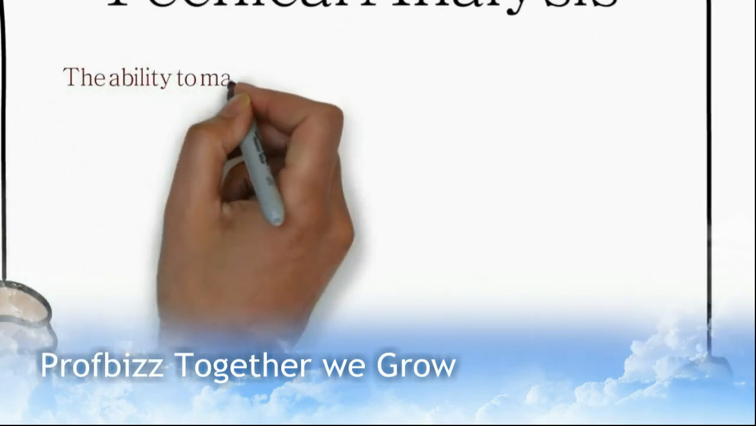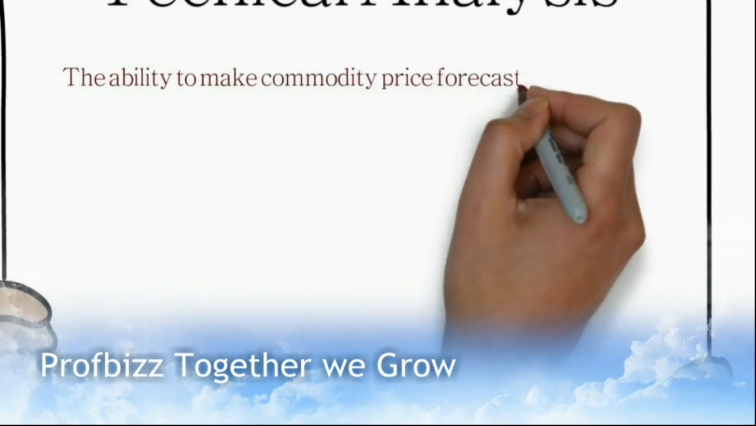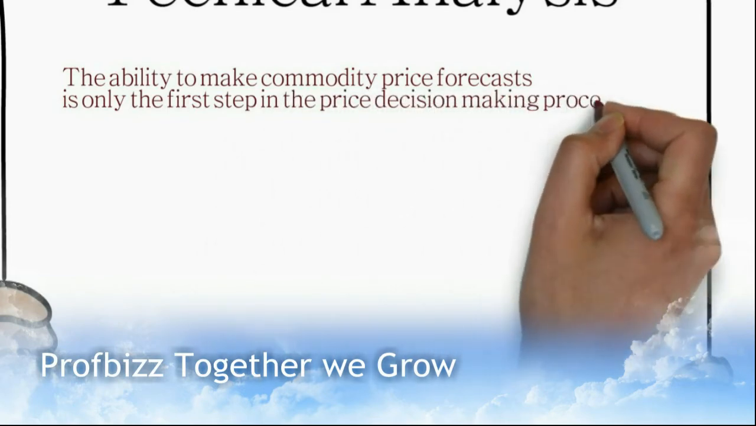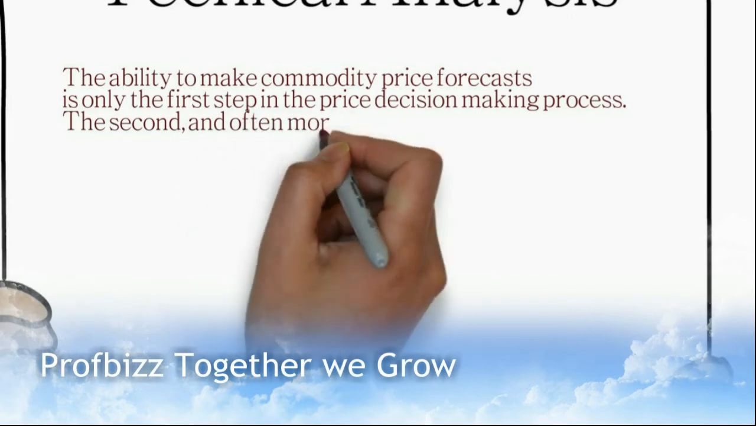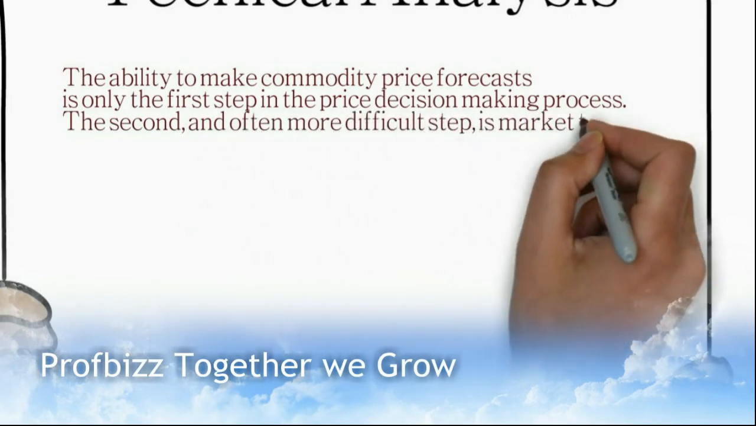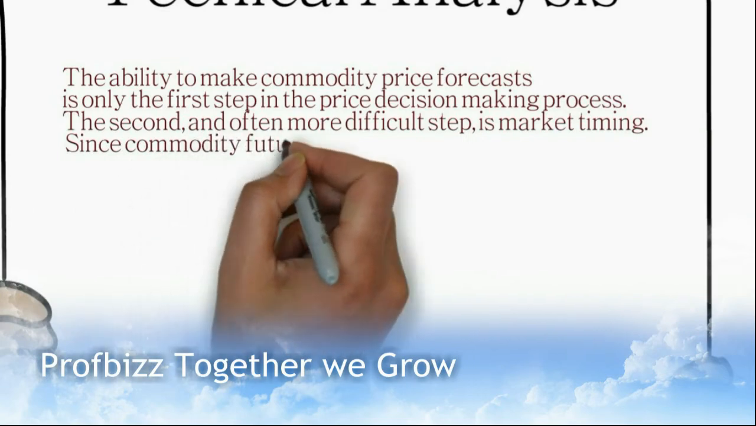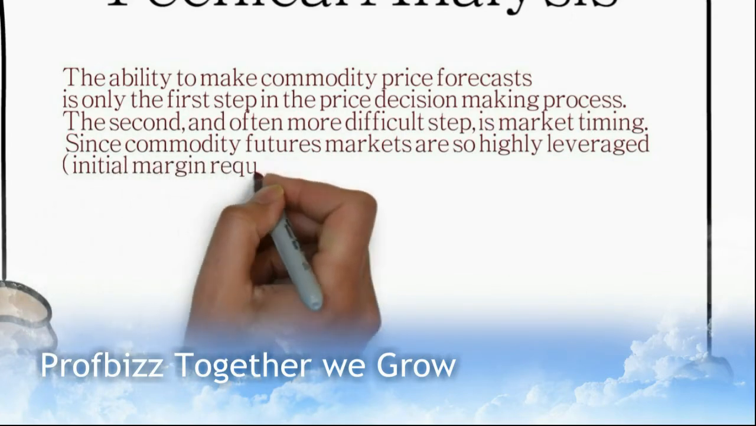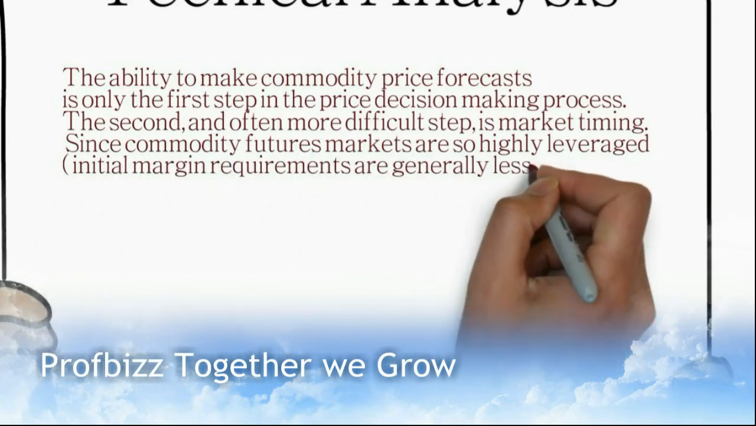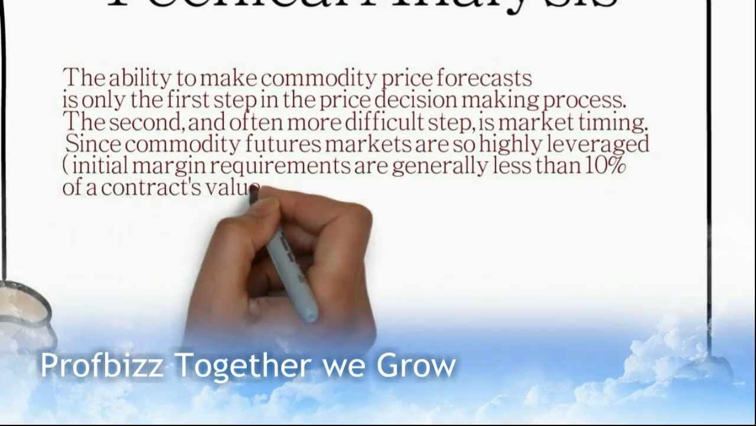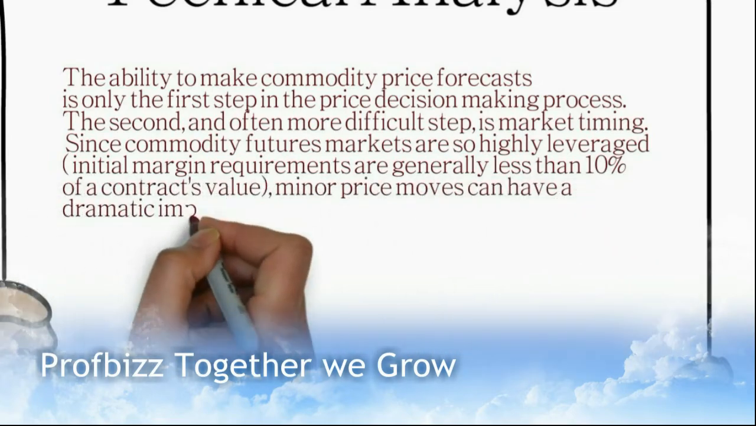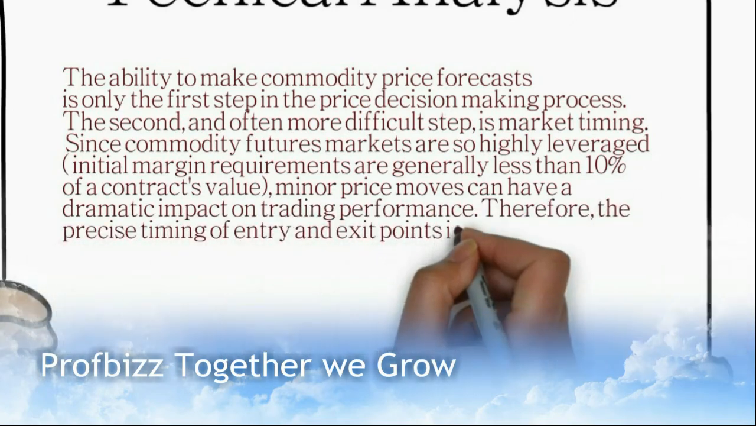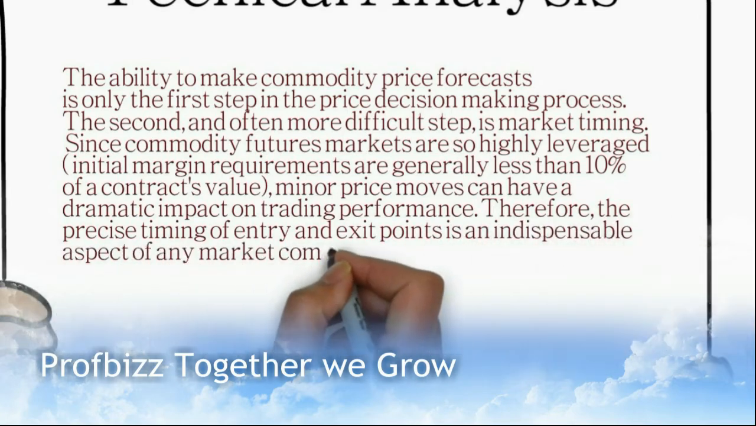The ability to make commodity price forecasts is only the first step in the price decision making process. The second and often more difficult step is market timing. Since commodity futures markets are so highly leveraged, initial margin requirements are generally less than 10% of the contract value. Minor price moves can have a dramatic impact on trading performance. Therefore, the precise timing of entry and exit points is an indispensable aspect of any market commitment.